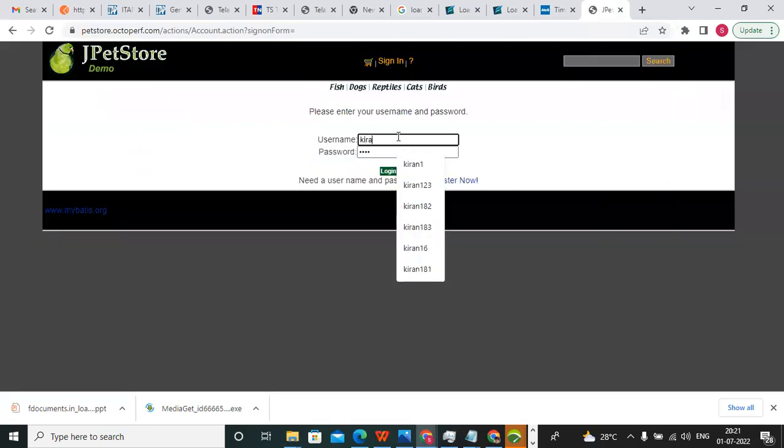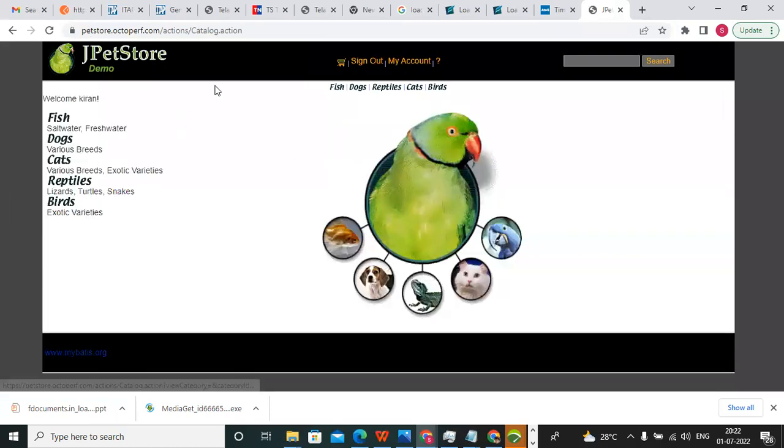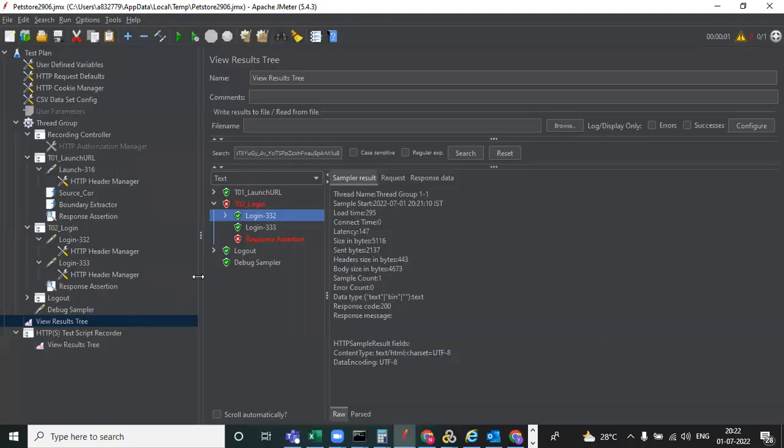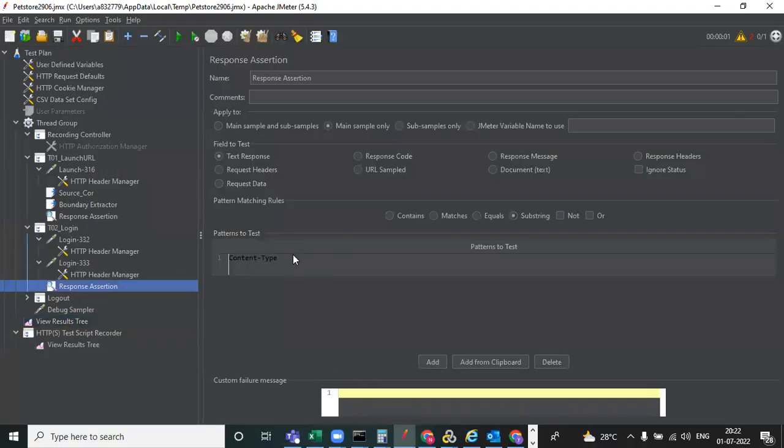Entering Kiran 345 and login. Once logged in, we are able to see this fish or JP store. You can take any of these. I am taking the JP store. We'll see whether that response is there or not.